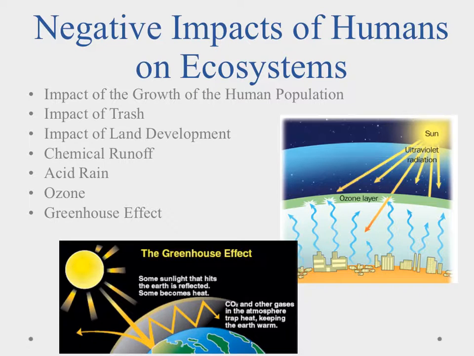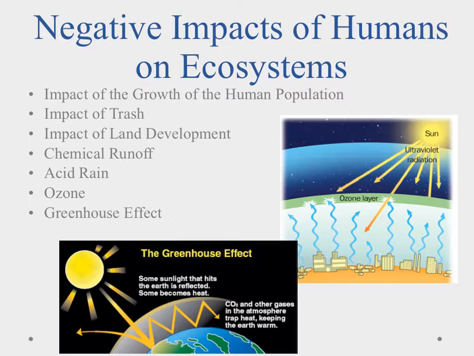Now, humans are a unique species on the planet. Every species on the planet is kind of limited by the niche that it fills. Humans are able to redefine the niche that they fill by the use of technology. So we've had a negative impact on the planet because we are living where we don't belong and doing things that we shouldn't be able to do, biologically speaking.